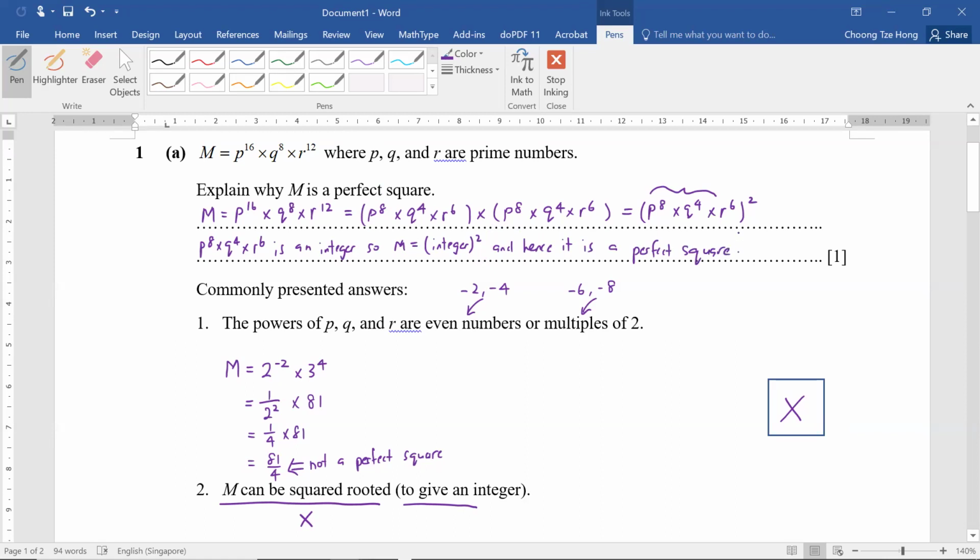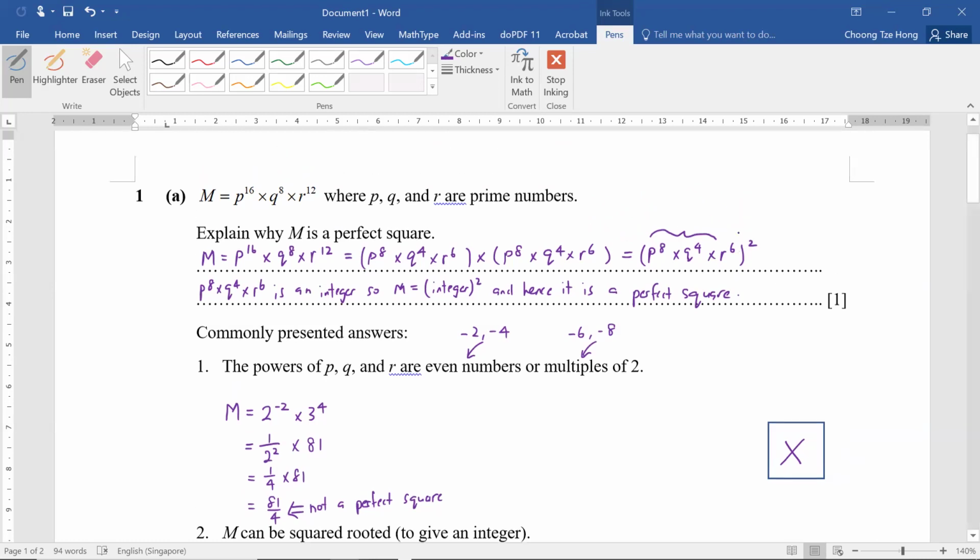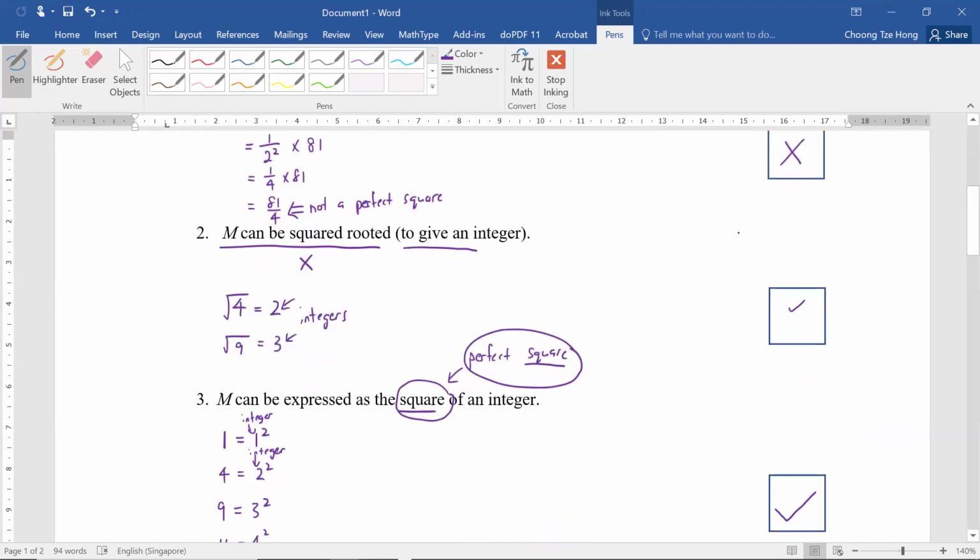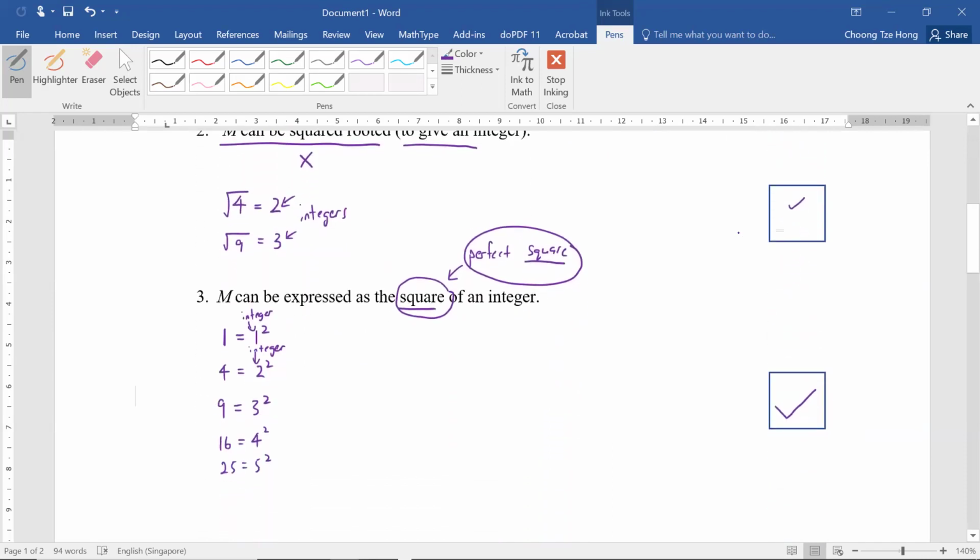This is the way I recommend you present your answer when you are asked to explain why something is a perfect square. Just try to group it such that you are able to form something squared, an integer squared. Hopefully this is useful for you. The definition I feel would be the best is to say that m can be expressed as the square of an integer, because it addresses the term perfect square very directly.